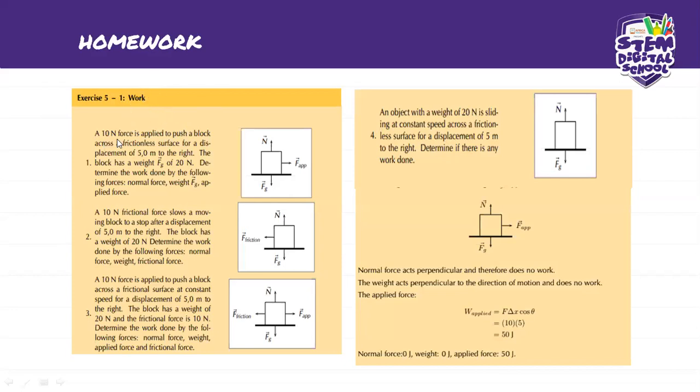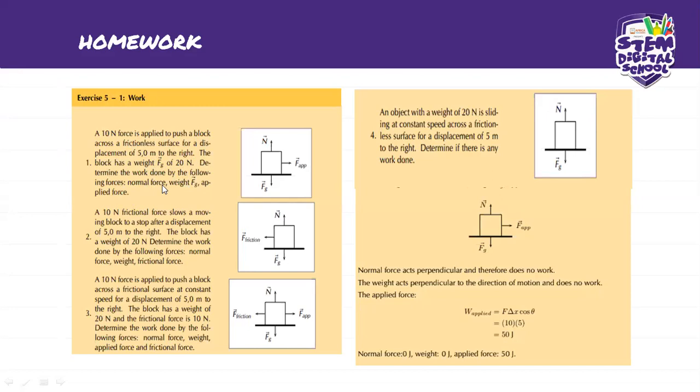It says a 10 Newton force is applied to push a block across a frictionless surface for a displacement of 5 meters to the right. The block has a weight Fg of 20 Newton. Determine the work done by the following forces: the normal force, the weight Fg, and the applied force.